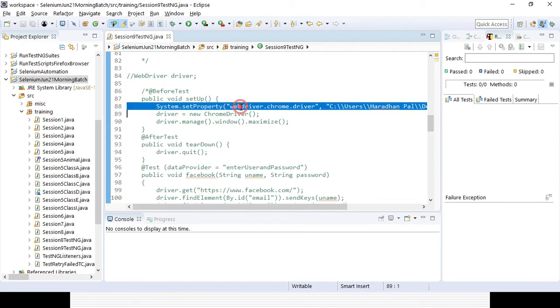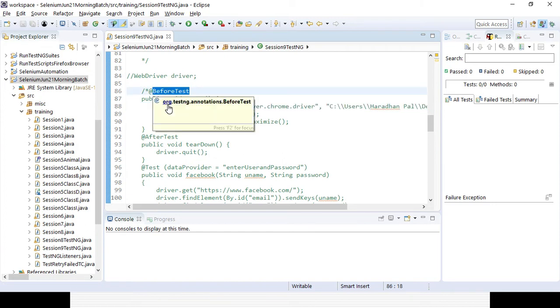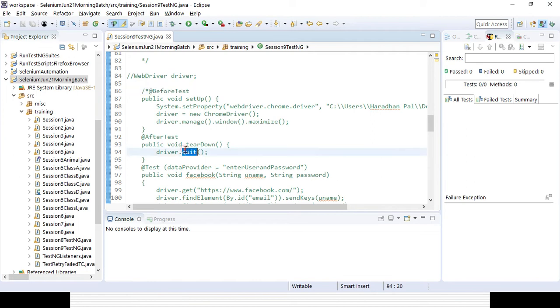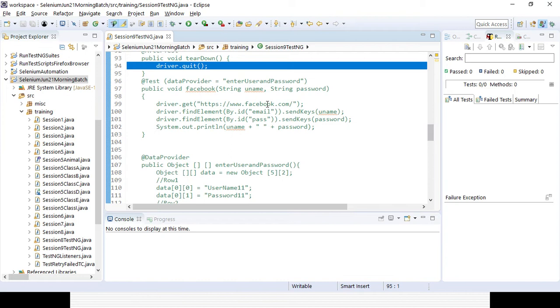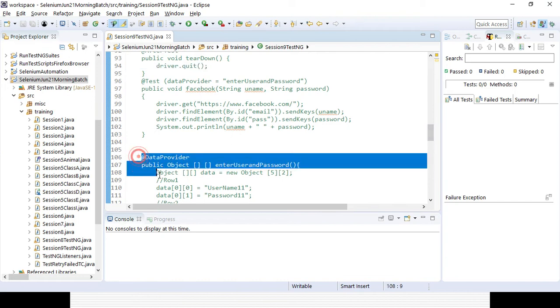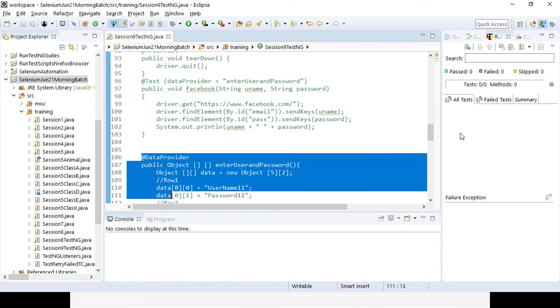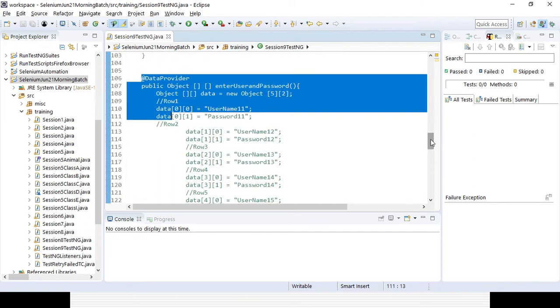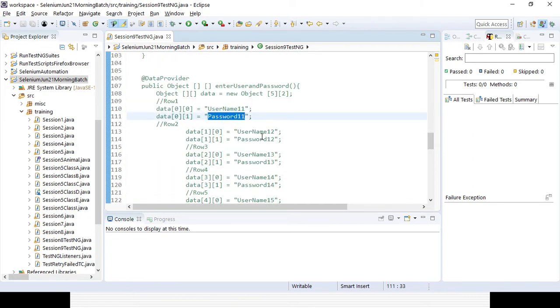We'll be creating a before test or before method where we'll be setting all the data. Tear down will quit the driver, and we'll be using the test case with the @Test annotation, and with the help of data provider you will be reading and writing the data. But here we did not use an external source. Instead, we provided the data from that particular test case itself in the data provider.